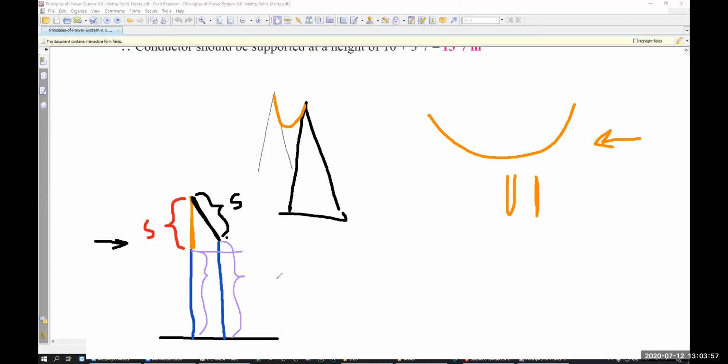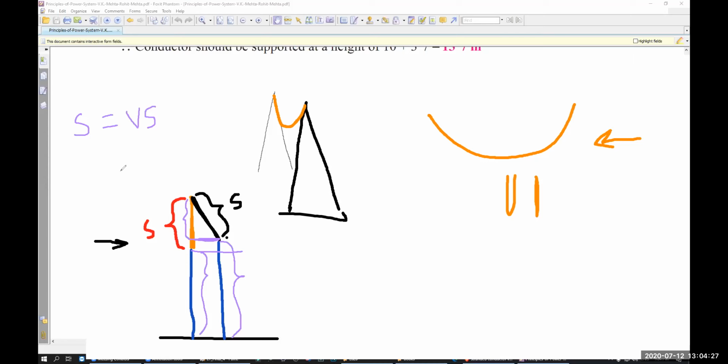So that's why we need a vertical sag. If there is any wind, the sag remains the same, but the ground clearance increases. So that's why we need to find out the vertical sag. Vertical sag is this one. This is called vertical sag. Normally, if there is no wind, normal sag is actually your vertical sag.